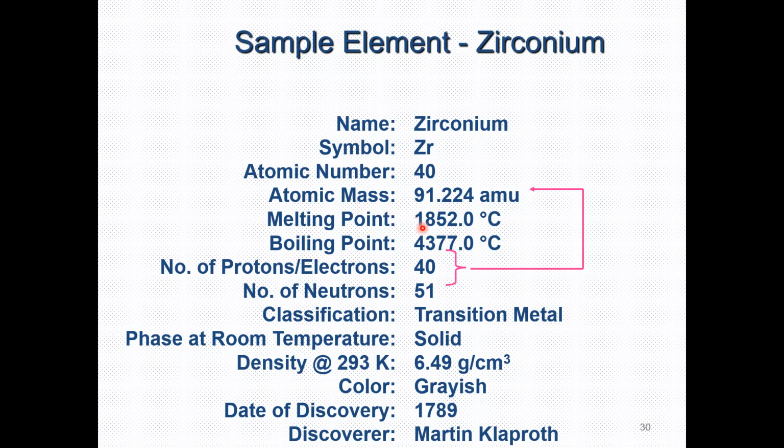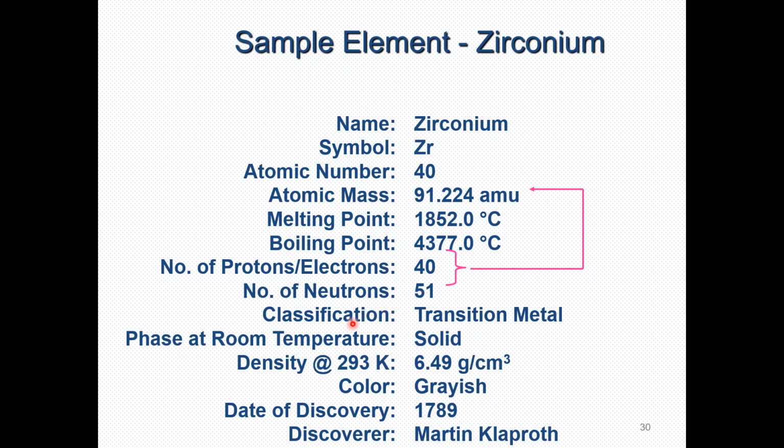The melting point is 1852 degrees centigrade, and the boiling point is 4377 degrees centigrade. The number of protons or number of electrons is 40, which is the same number that we call the atomic number. The number of neutrons in zirconium atoms is 51.